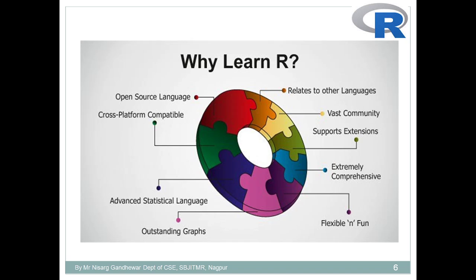Then it has very good community support, because it's one of the popular languages after Python. So very good support is available. Community support is available globally. Then it's related to other languages, also because R is a programming language. So these are the various reasons why you should learn R.